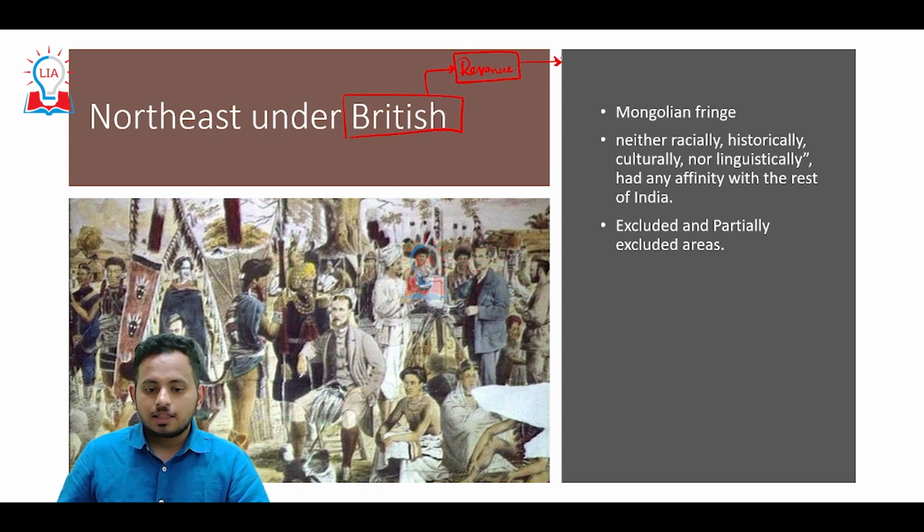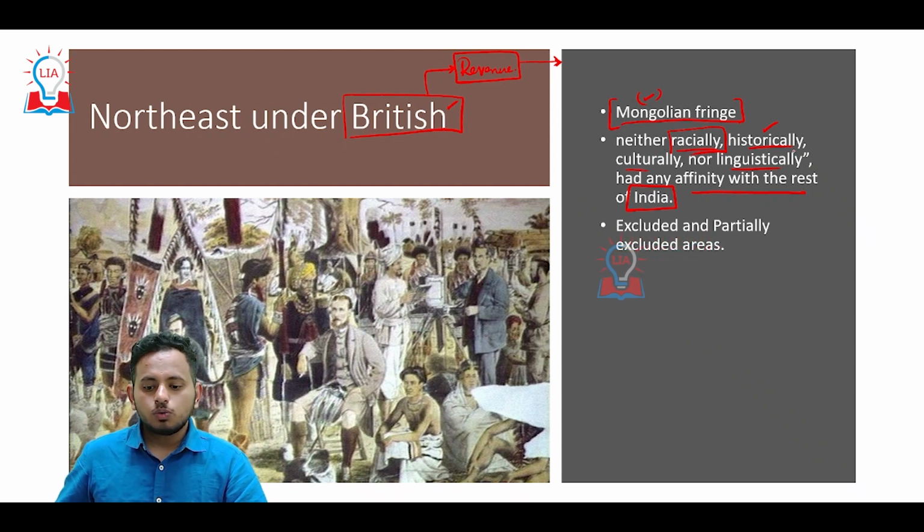The Britishers actually expanded the agricultural land, because of which the tribes of the Northeast came in contact with the Britishers, and the Britishers called these tribes Mongolian fringes, as racial discrimination was in place. They also gave a statement that neither racially, historically, culturally, nor linguistically do the people of Northeast have any affinity with the people of mainland India, which means they have a different culture, a different language, a different history, and racially the people of Northeast are very different from the people of mainland India.